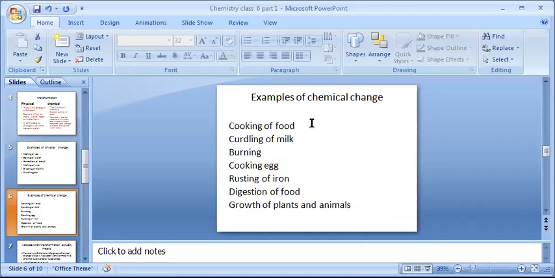The food which you eat gets digested in your body and will provide you energy to do your daily activities and livelihood work. And the extra waste is excreted out from your body. So again, it is a chemical change because you are getting a new substance, first of all, energy from the food, and then whatever is not required by the body is expelled out. So digestion of food also is a chemical change.